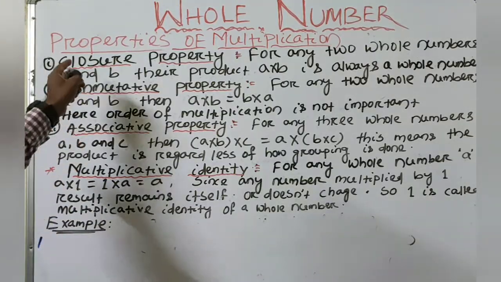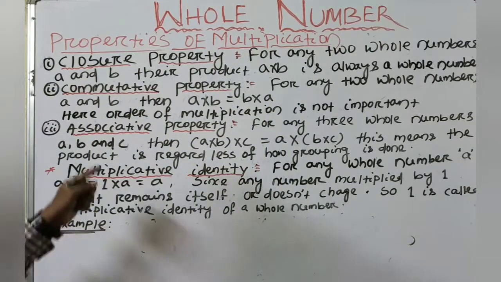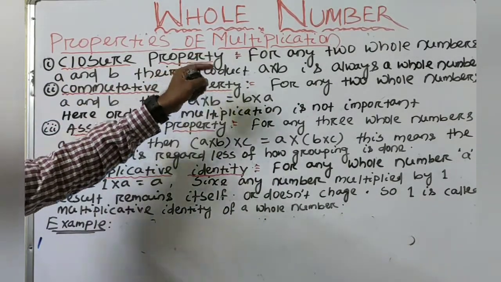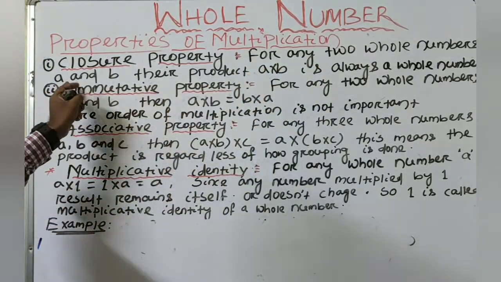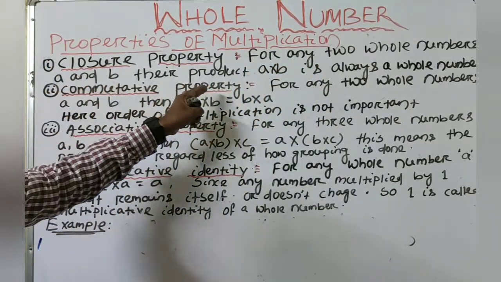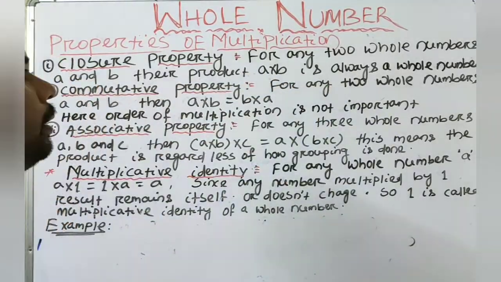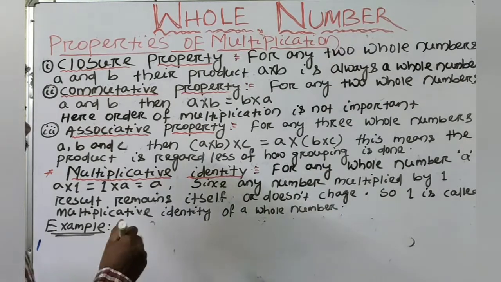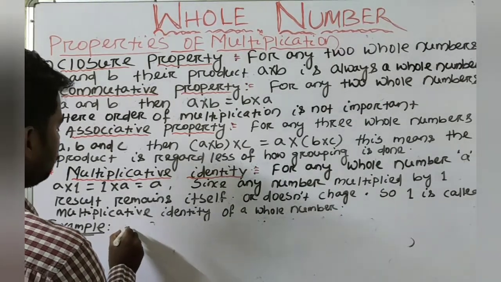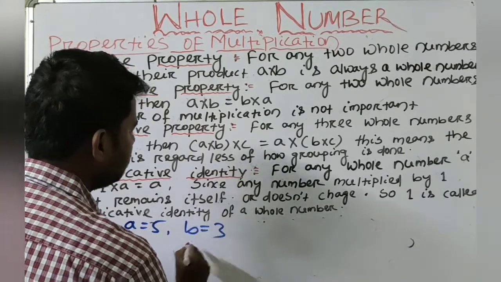Now we will know the properties of multiplication in whole numbers. First, the closure property of multiplication. For any two whole numbers A and B, their product, A multiply B, is always a whole number. For that we will take some examples. Suppose A is equal to 5, B is equal to 3.